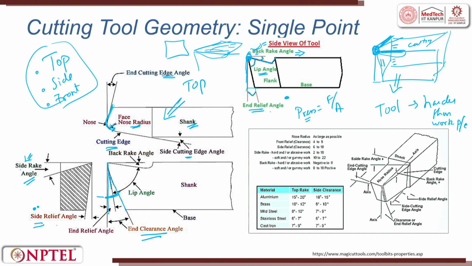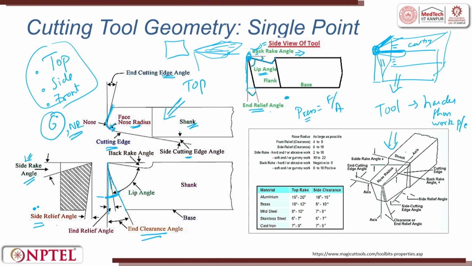So, if you see, there are 6 angles and 1 nose radius to define a single point cutting tool. These were all 2-dimensional, where we had orthogonal projections. A tool looks like this. This figure will give you more clarity.